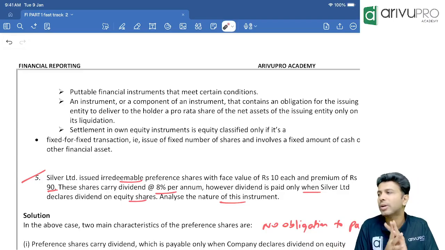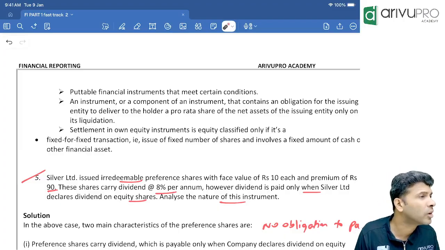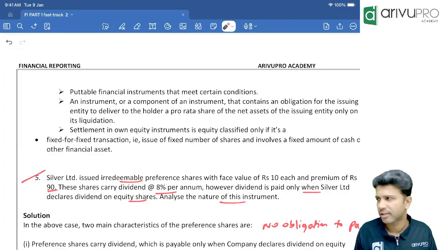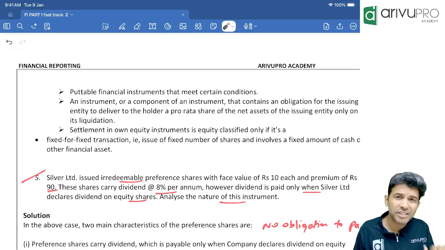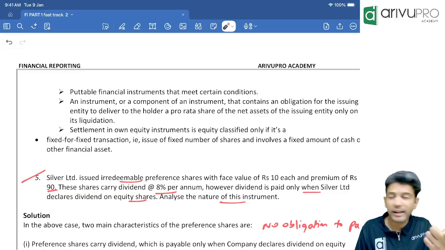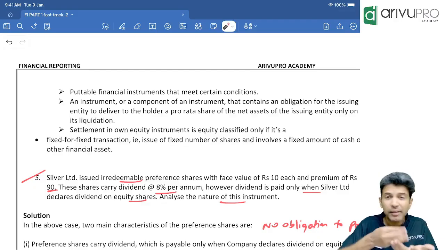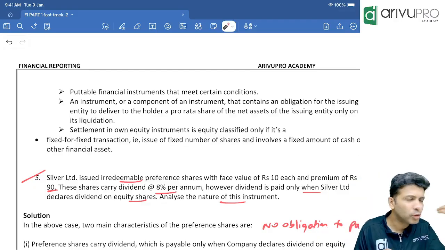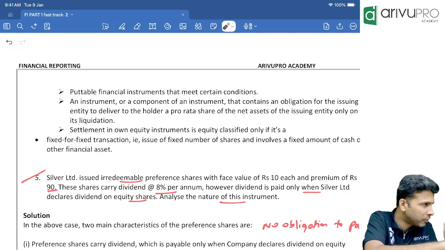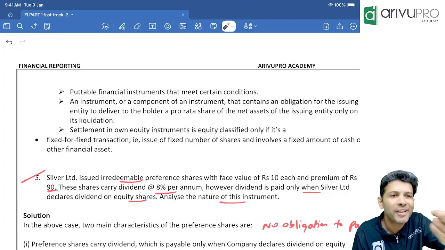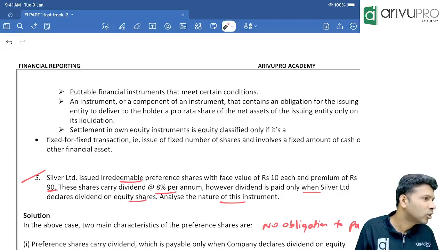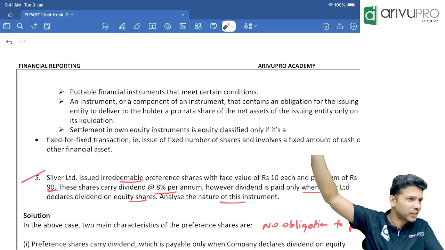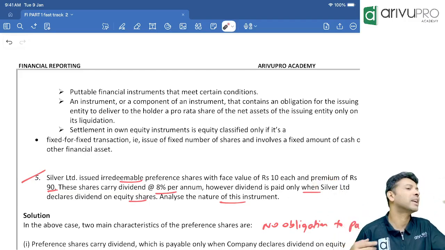Now, if a company has issued, let's say, 10-year preference shares, for all the 10 years the company has to pay dividend. Can the company escape from dividend, or do they have to compulsorily pay dividend? Compulsorily pay dividend. And in the 10th year, the company will have an obligation to pay principal. So the company has an obligation to pay dividend and also principal. That means obviously it is a financial liability. So don't show it under shareholders' funds as share capital. Book it under financial liability.